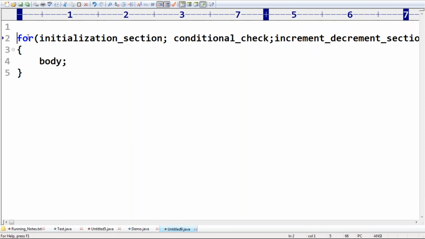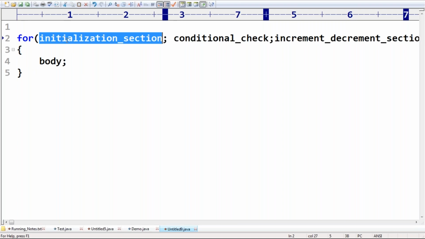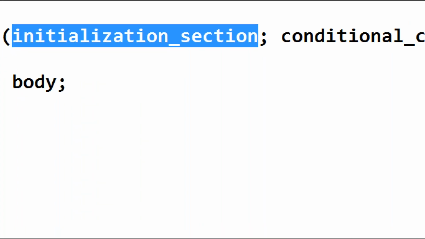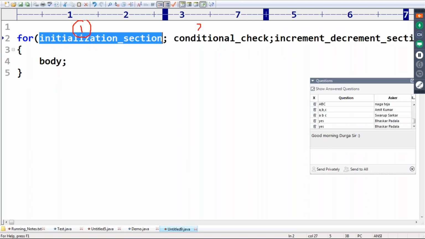Now take very special care about this one. In the for loop, first the initialization section will be executed, and then the conditional check will be executed. If the conditional check is true, then the body will be executed.